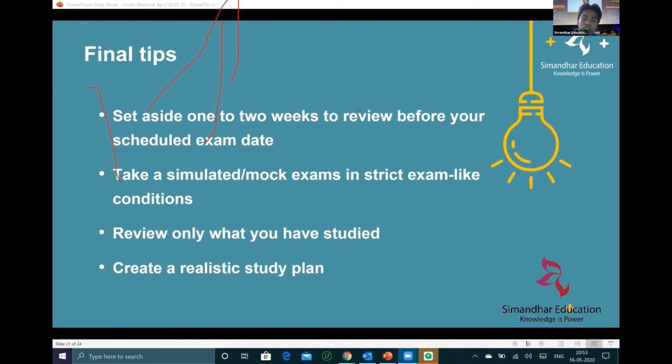8 to 9 months is what I take as an average time for the CPA exam, considering evaluation is also there. You need to send your education documents to your state board. So overall, the process will take around 10 to 11 months to pass the Uniform CPA Examination, right? So that's how you can plan the entire CPA exam.